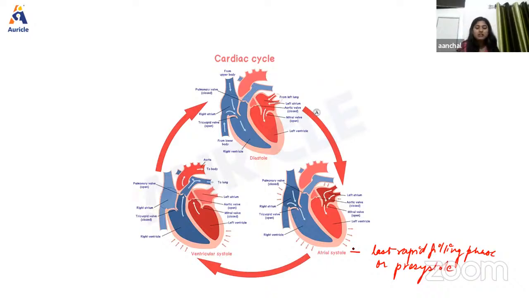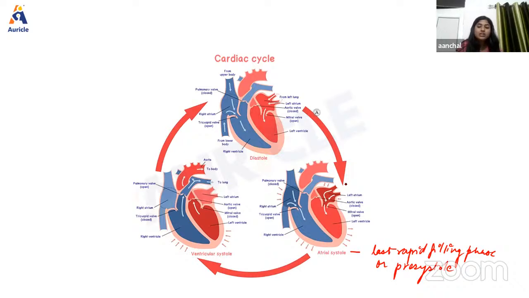It is usually considered as the last phase of ventricular diastole, and as we have discussed, its duration is around 0.1 second. Okay. Now, what happened during this period? Only a small amount of blood, that is 10%, is forced from atria to ventricle, and atrial systole is not essential for the maintenance of circulation. Many persons with atrial fibrillation also survive for years without suffering from circulatory insufficiency.